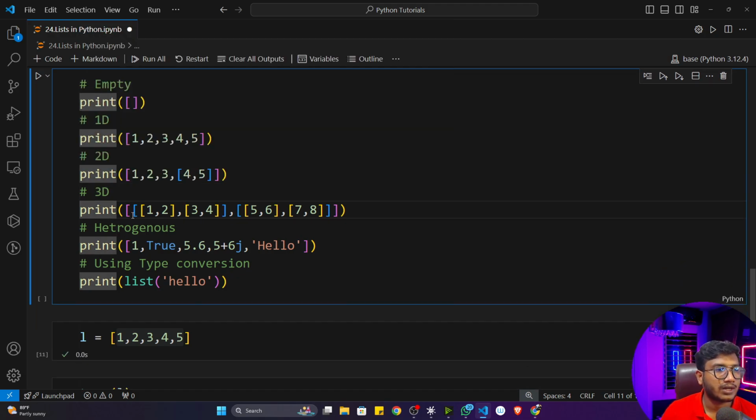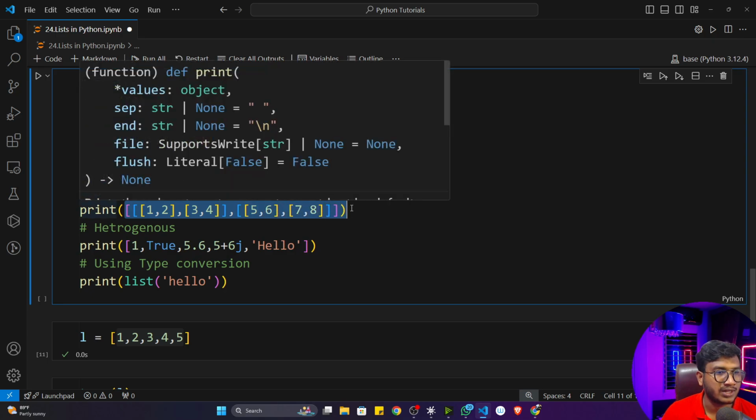Now you can also create a three-dimensional list like that. How will you identify whether it's three-dimensional or not? You can see the first 3 brackets and the last 3 brackets. So however many brackets come at the first and last, we can consider that. Let's say if 4 are coming, that means 4-dimensional, and if 5 are coming, it's 5-dimensional. So this is a 3-dimensional list.